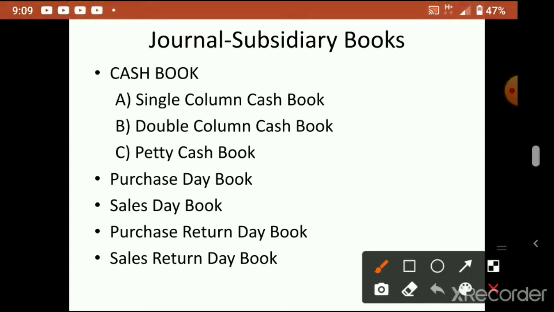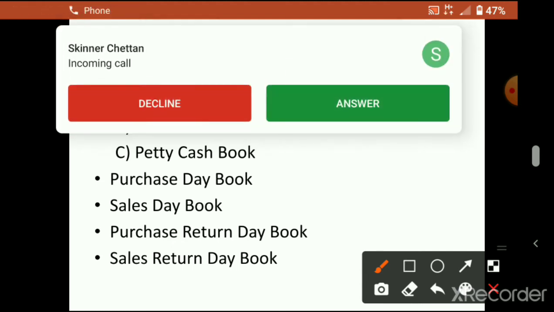Okay, so mainly these are the subsidiary books you have to study this year. The main subsidiary book is the cash book. Any business organization you take, the cash book will be a main book. This cash book has different types: single column cash book, double column cash book, triple column cash book also, but it is not in your syllabus, so we are not including that. Then petty cash book.